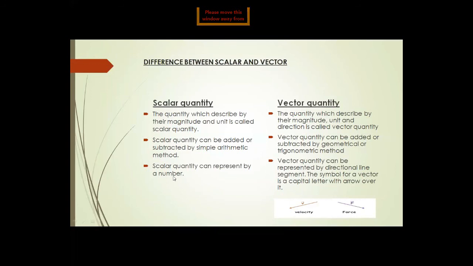The third one is that a scalar quantity can be represented only by a number, while a vector quantity can be represented by a directed line segment. The symbol for a vector is a capital letter with an arrow over it. Let's see, the physical quantity is force and there is an arrowhead. The arrowhead shows the direction of the physical quantity.